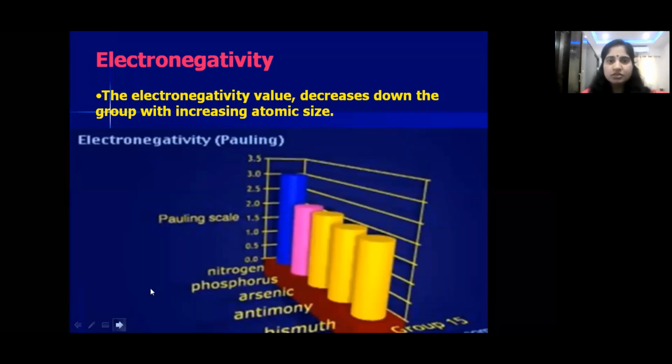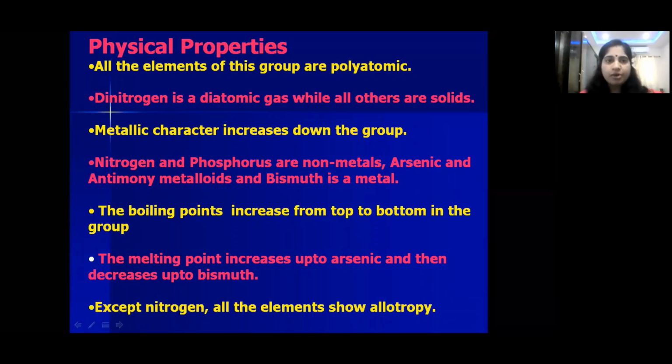Now coming to the physical properties. Till now we have discussed atomic properties. Now let us see physical properties, children. All these elements are polyatomic, meaning they exist as, suppose nitrogen, N2, and phosphorus exists as P4. Nitrogen is a diatomic gas because of only 2 atoms, N2. That's why it exists as a gas, while others are solids because in P4, 4 atoms of phosphorus exist combined. That's why they are solids. Nitrogen exists as dinitrogen, that's why it is a gas.